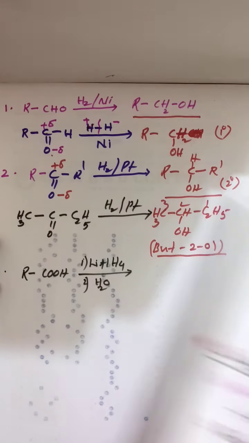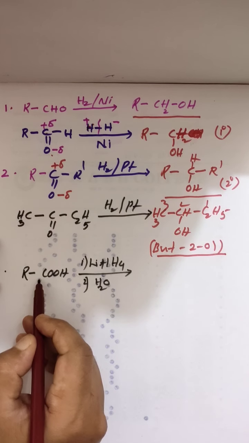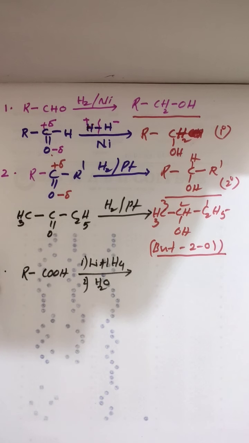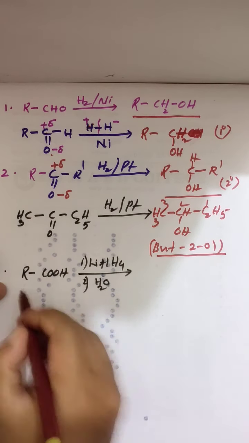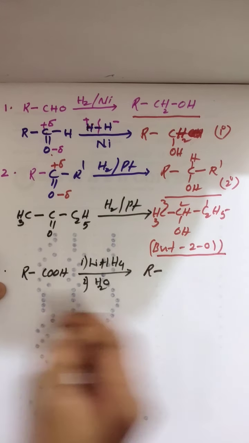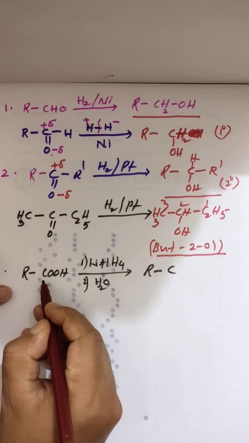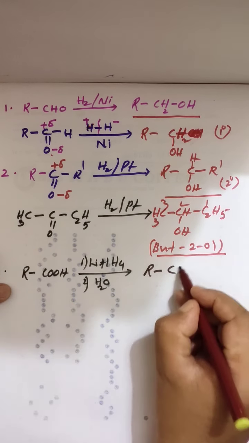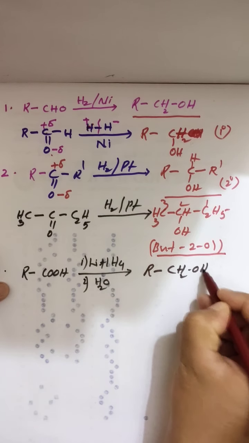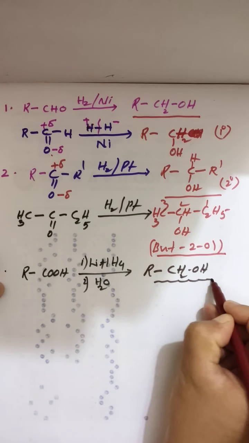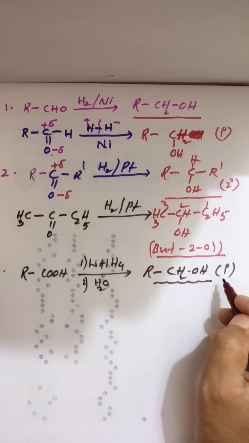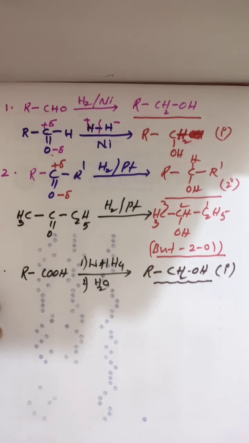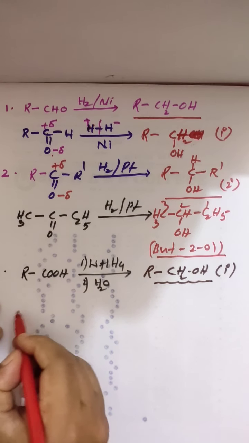Acid to alcohol. So this will be converted into alcohol simply. What are you getting? RCH2OH. RCH2OH means primary alcohol, 1 degree alcohol. How will the mechanism take place? Look here.